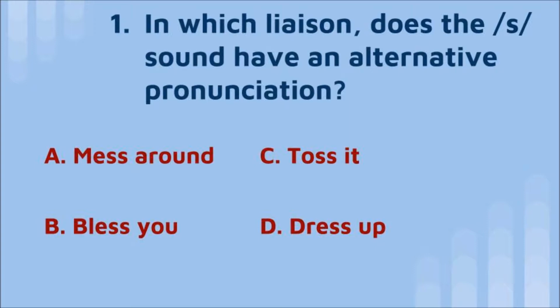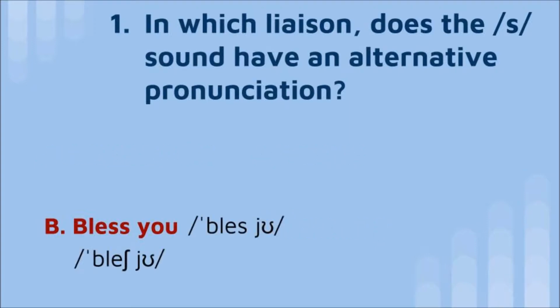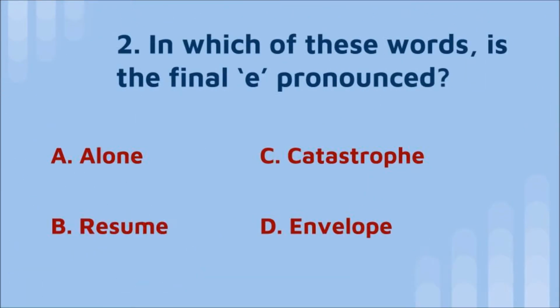Chosen? The correct option is B, bless you, which can also be pronounced as "blesh you." Whenever you have an S sound before the iota sound, you can also pronounce it as "sh." And moving on to question 2.